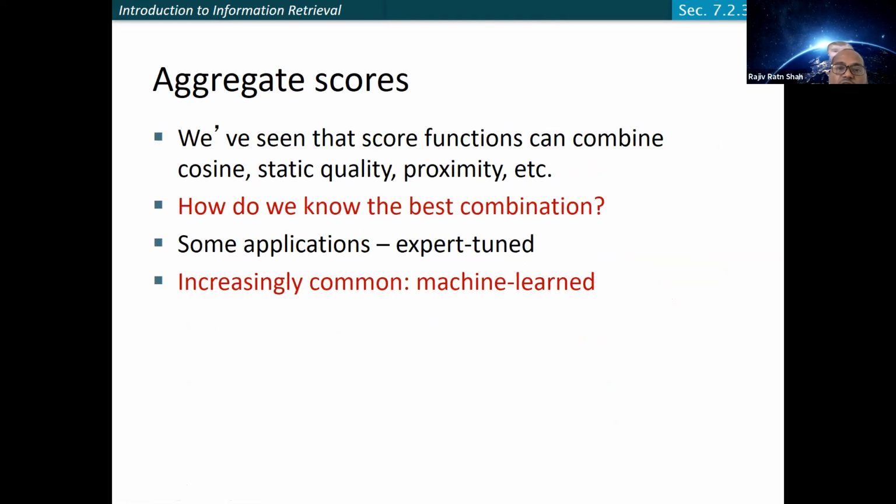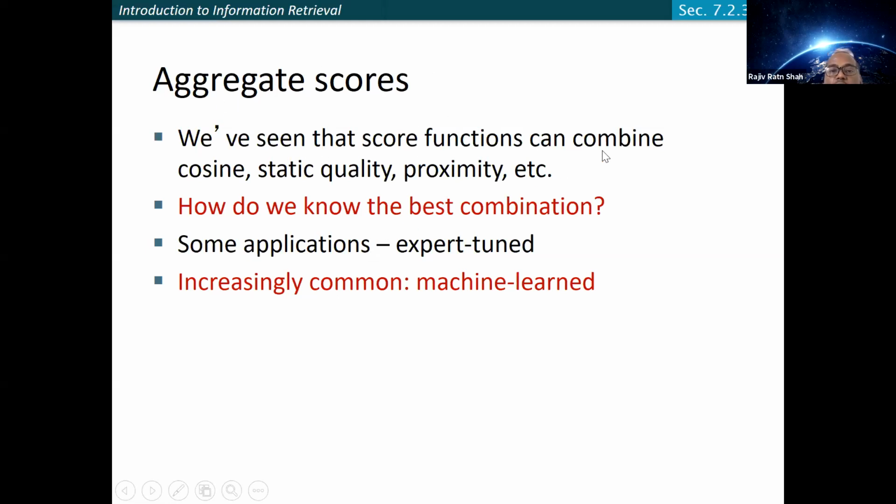So the last part is aggregate score, because we discussed a number of things here. We discussed static quality, like what is the quality of the document and so on. We discussed the cosine similarity, how close it is to the query document. We just discussed proximity, like whether the words used in the query are contained within some window or not. So using this, you have different components, different small scores for the query and the document. Ideally, we need to combine them, aggregate them.